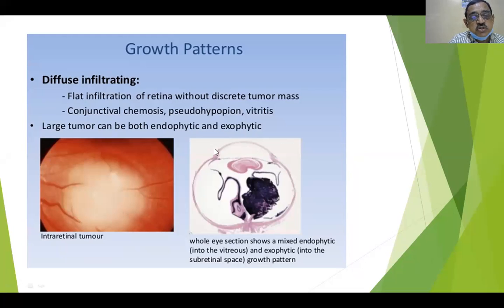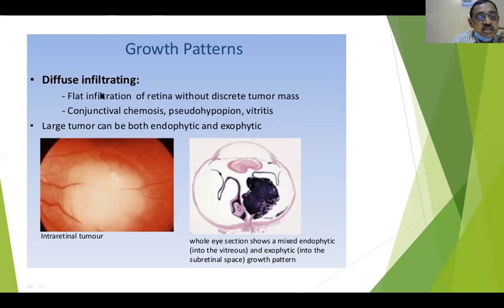So this is pseudohypopyon. It's nothing but tumor cells which settle down in the anterior chamber, and associated with it, we see vitreous inflammation. Vitritis will also be seen when you look with the slit lamp microscope, and also with your indirect ophthalmoscope. So we see vitreous cells and vitreous inflammation.